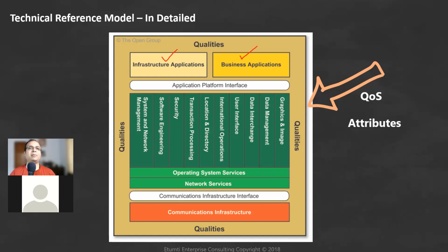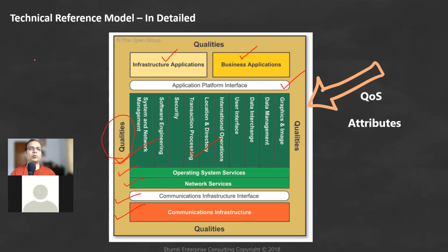Now such an application resides on an application platform interface that typically has these features. It has security, transaction processing, data management, then systems and network management, then graphics and interfaces, then data interchange, localization. All of these are pretty much the features of such an application platform. It resides on an application operating system. It talks to network services and communicates to the outside world, and also makes use of communication infrastructure. And all of this has QoS.